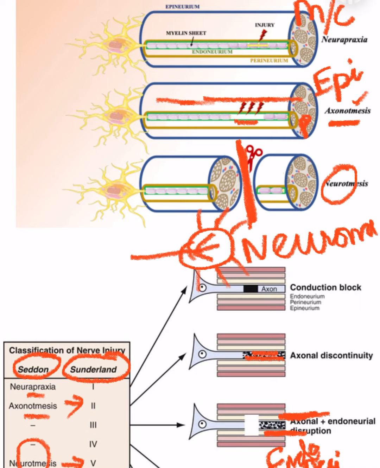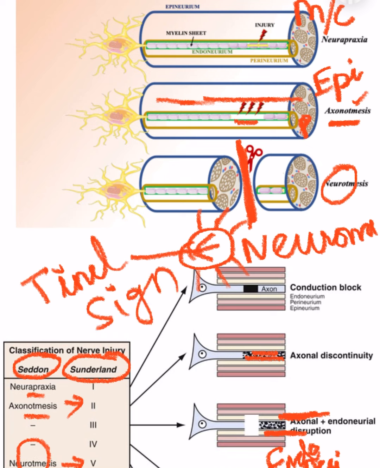There is a sign to elicit the healing process, that is Tinel sign. In Tinel sign, we percuss the nerve which got injured, and the point where the tingling sensation is felt is the point where the new axonal sprouts have originated. That sign is called the Tinel sign, and it helps to diagnose the regeneration of nerves.